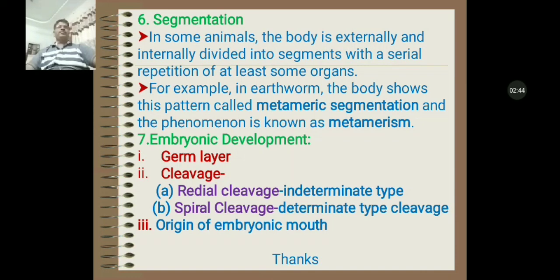In protostomia, the mouth appears from the blastopore or near the blastopore, and in deuterostomia, the mouth appears far from the blastopore. Thank you.